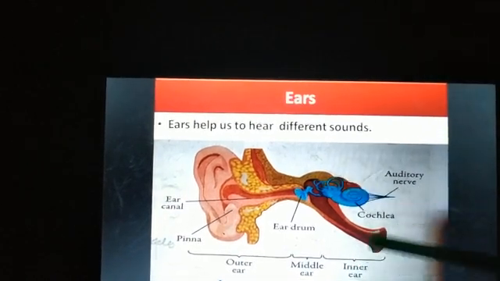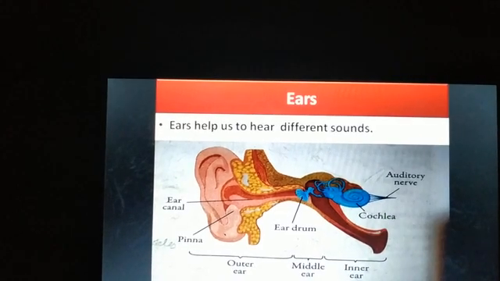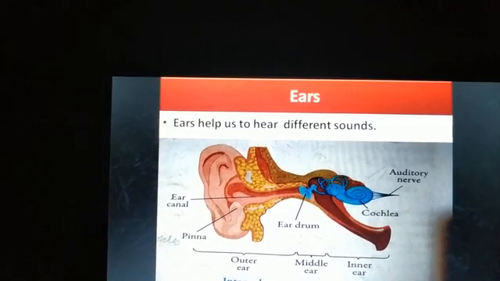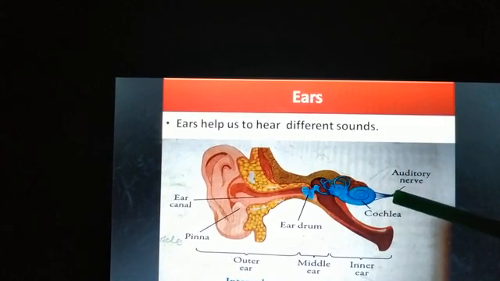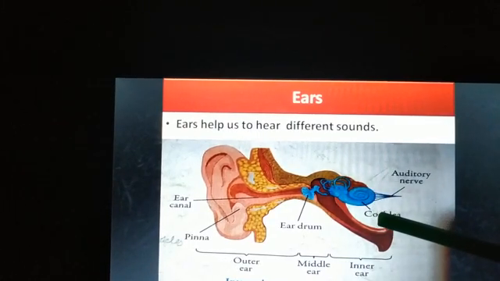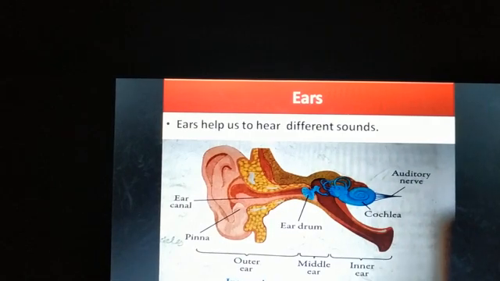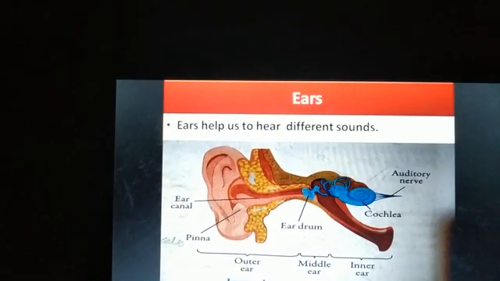So once the cochlea vibrates, the nerve impulse will pass to the brain through the auditory nerve. This nerve will pass the message from the ear to the brain. So this nerve is connecting the ear to the brain. So this is how we are able to hear a sound.